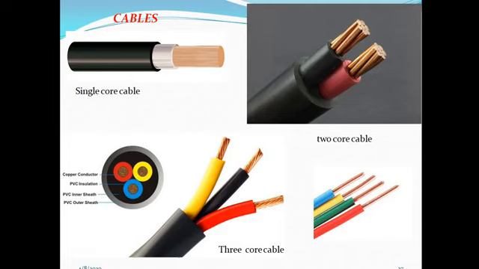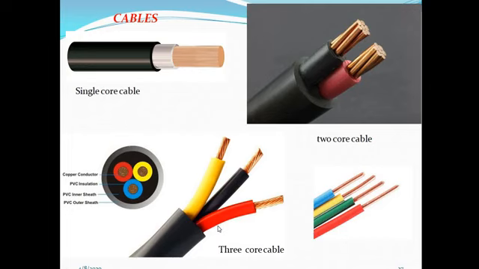Here the theoretical and numerical part of RTC is completed. Now let us start cables. Now these are the different types of cables: single core cable, 2 core cable, 3 core cable. So if you see in the PPT, there is an insulation over the conductor. So insulation is provided to protect us from the shock.